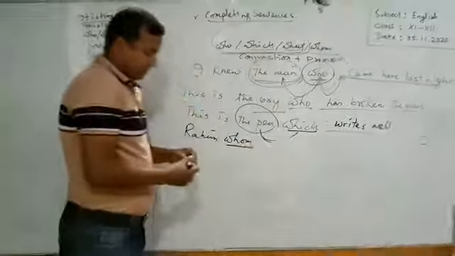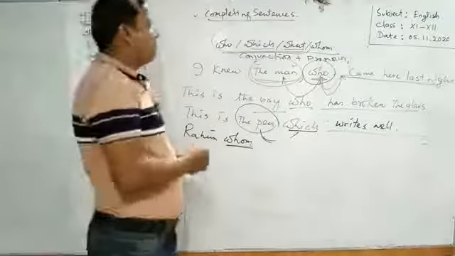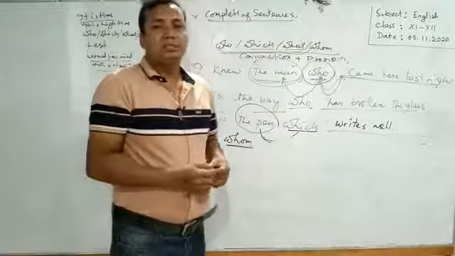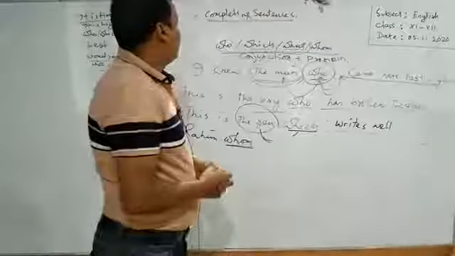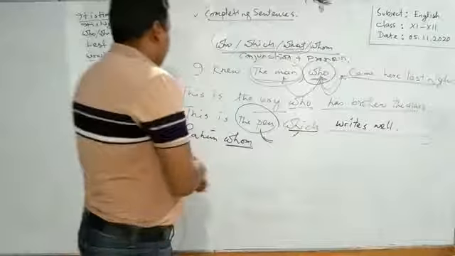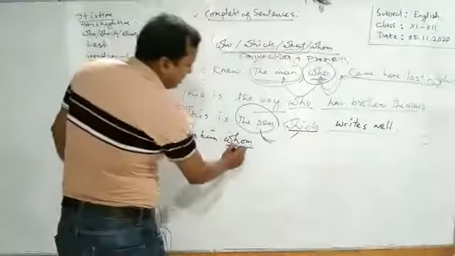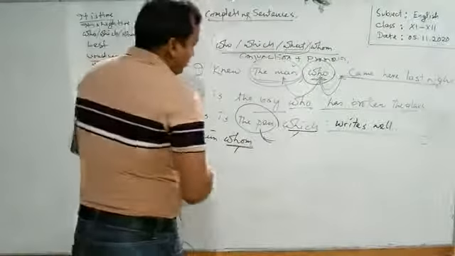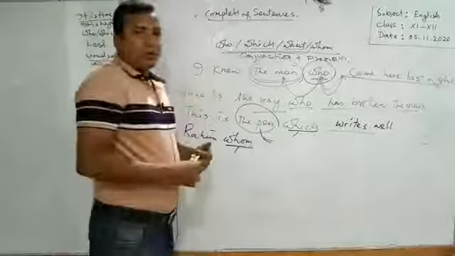Whom is used in the place of object. At the same time, who is used at the place of subject. So, this is a conjunction and also the object, I mean pronoun, here.